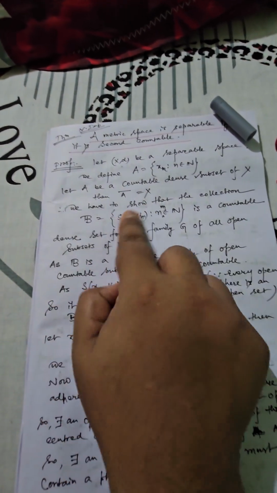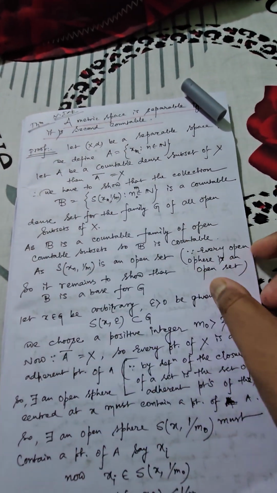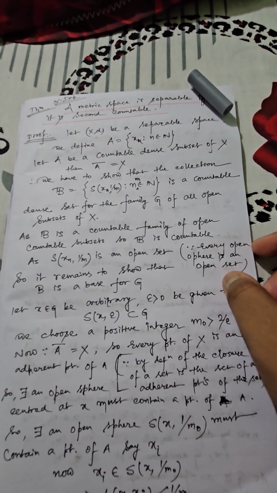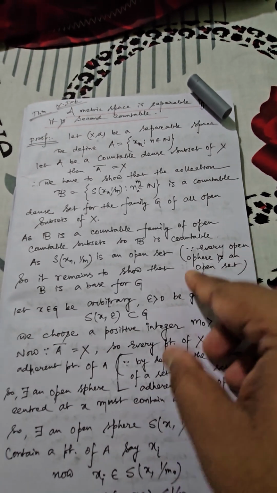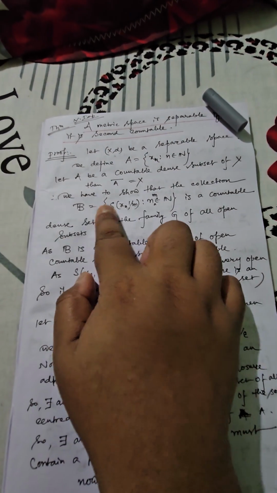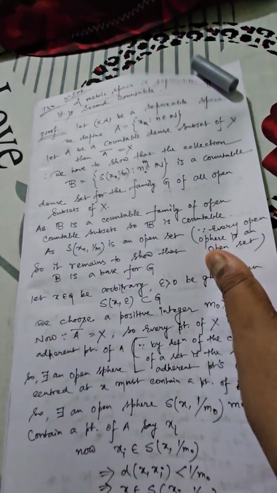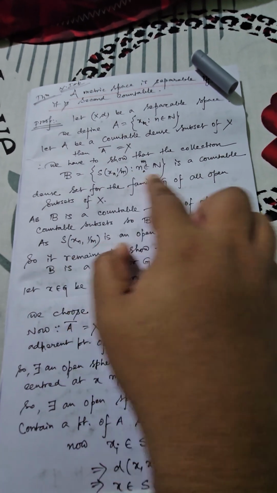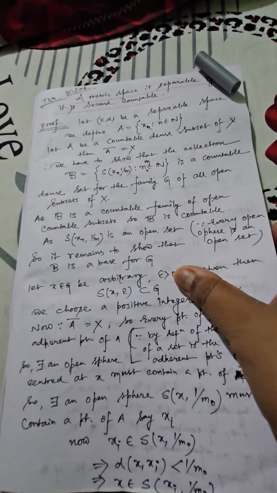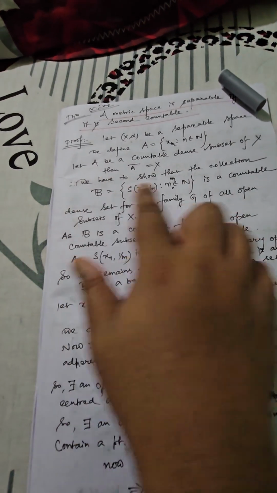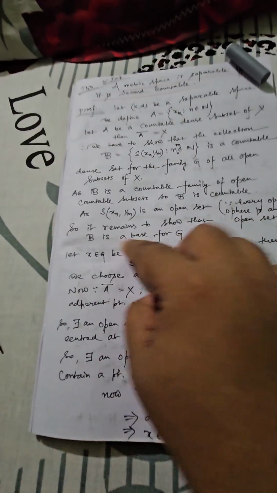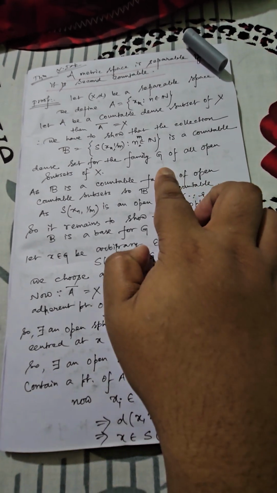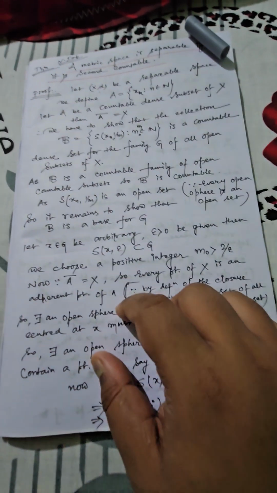Now every possible open ball is also nothing but an open set. I hope you remember already in metric space theory you have studied this theorem that every open sphere is an open set. That's why I mentioned this one, and every open ball or open sphere is also an open set. So technically each member of B is behaving like an open set. So if we can justify that this collection B is behaving like a base for G, then our result will be proved. And also we must not forget what G is. G is the collection of all possible open subsets of X.